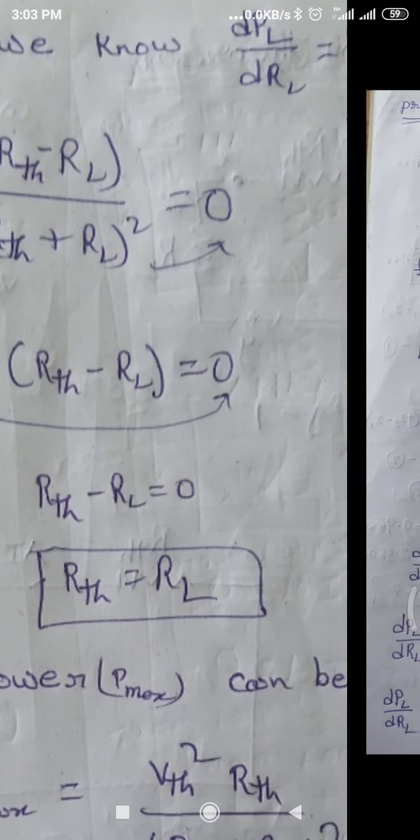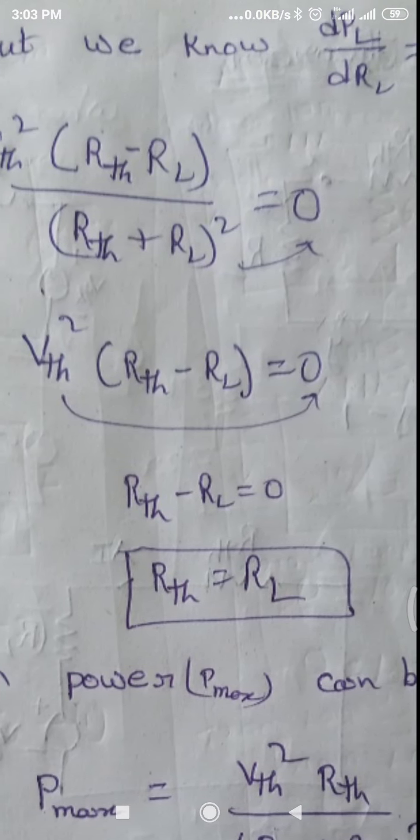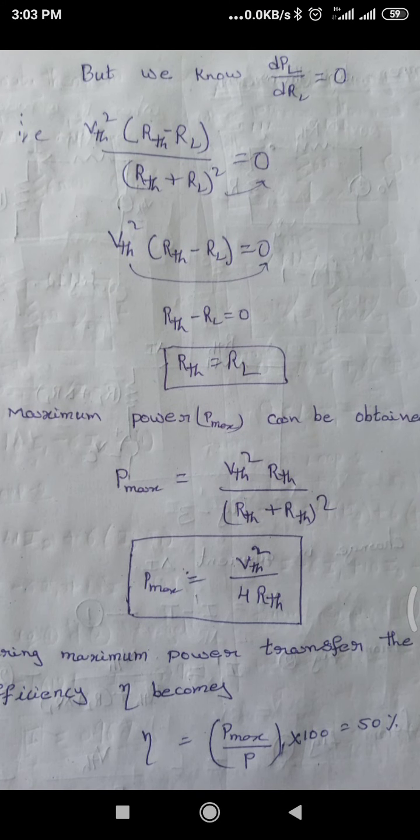When we equate it to 0, we get VTH whole square into RTH minus RL by RTH plus RL whole square is equal to 0. This RTH plus RL whole square in the denominator, if you send it to the 0 side, then it becomes 0.